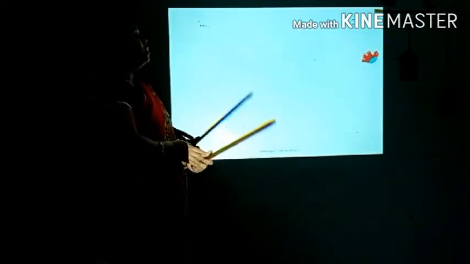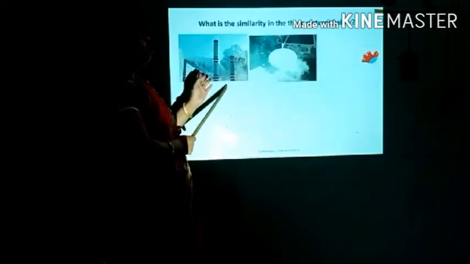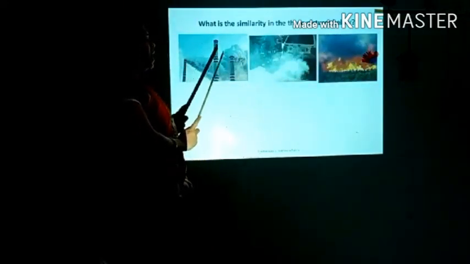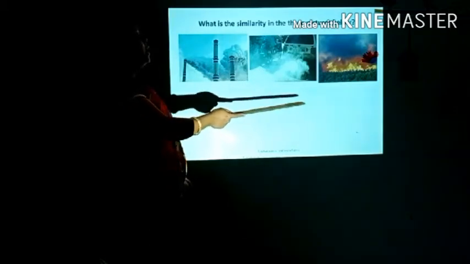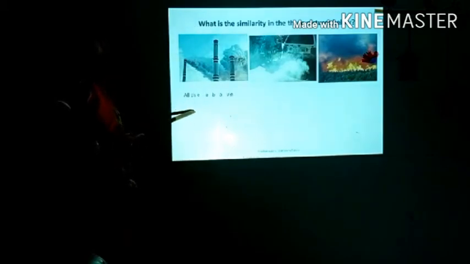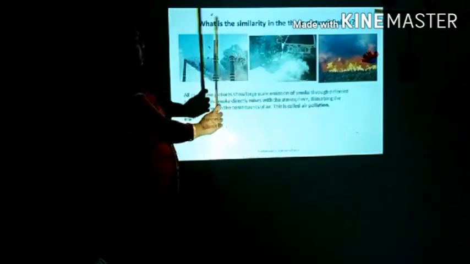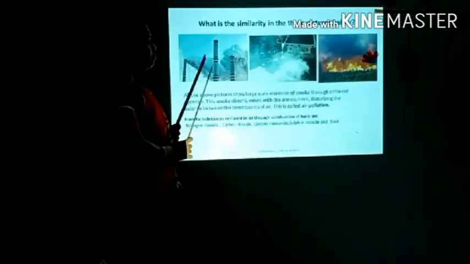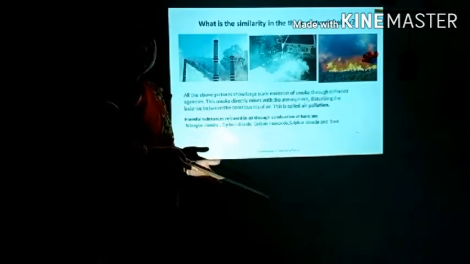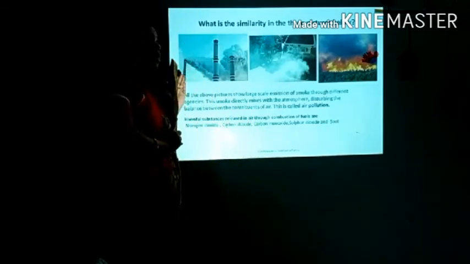After this, now you have to observe these three pictures. What is the similarity between these pictures? We can see that there is a gas, a smoke, coming out from all three pictures, but that smoke is very harmful for us because it gets mixed with the air and leads to air pollution.